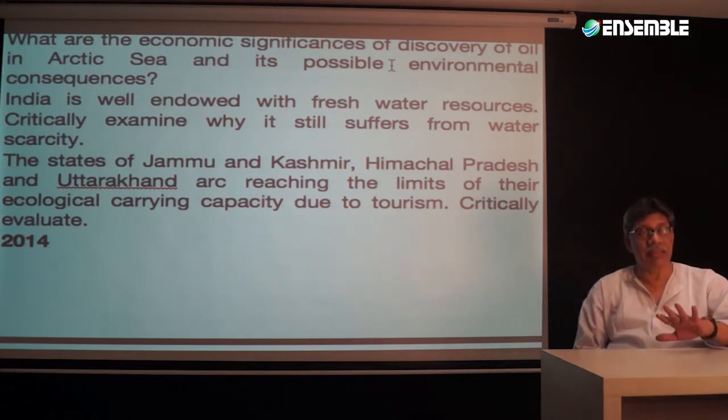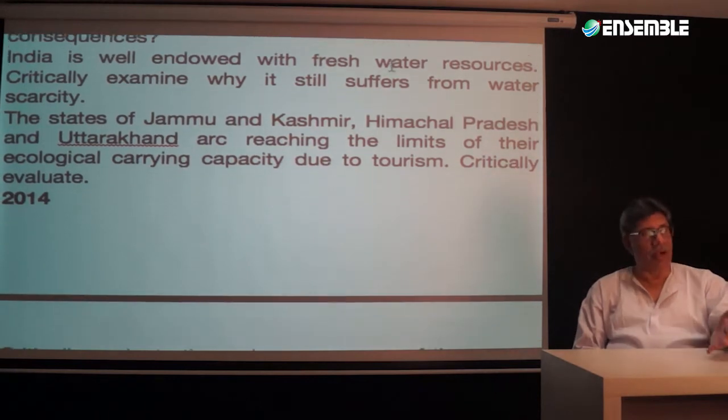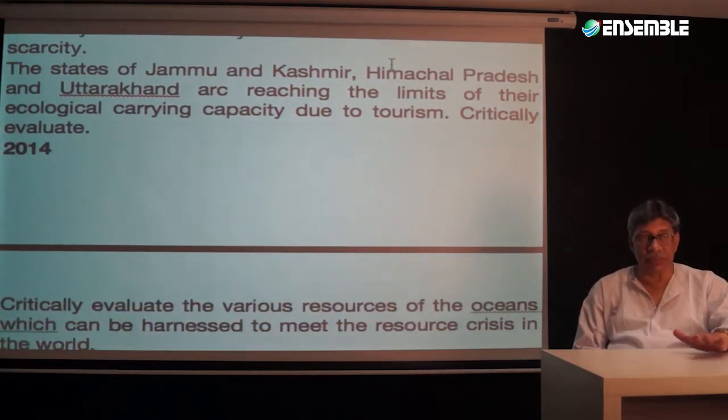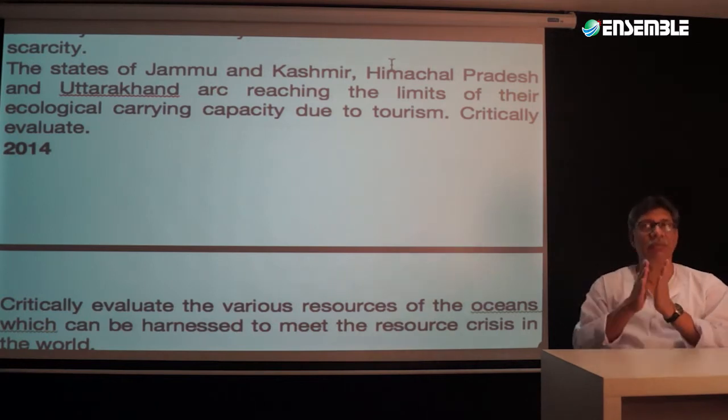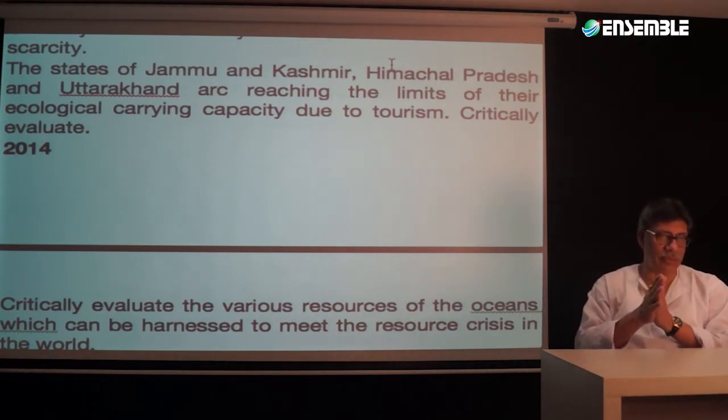Why is it that India suffers from such type of water scarcity, or the status of Jammu Kashmir, Himachal Pradesh in reaching carrying capacity due to tourism? That means, of course, that is Indian geography.